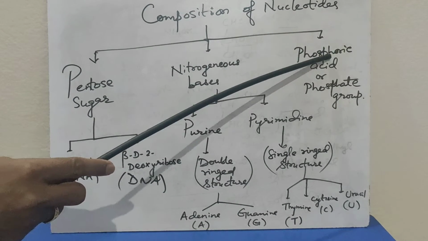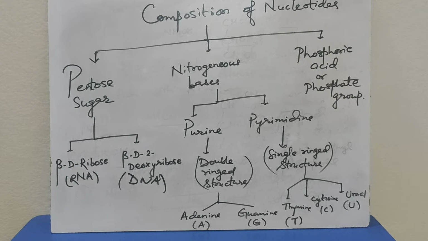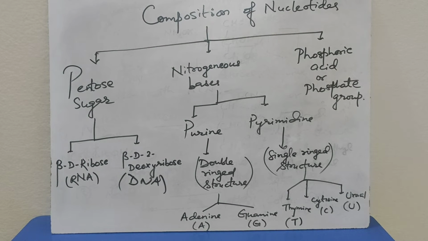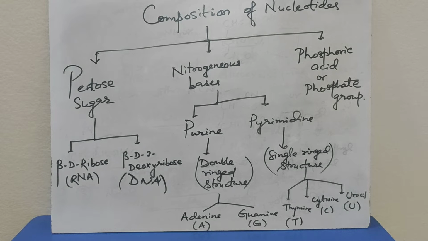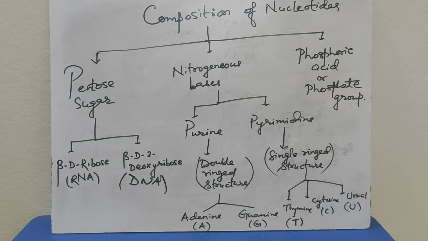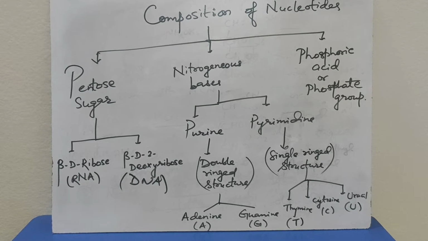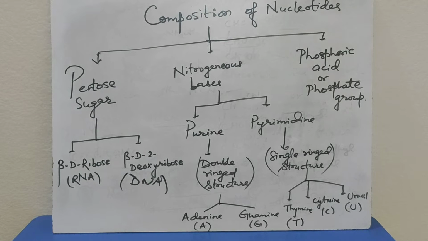And the last component of nucleotides is phosphoric acid or phosphate group. Due to this group, DNA is negatively charged. DNA is negatively charged like an electron and can conduct electricity.